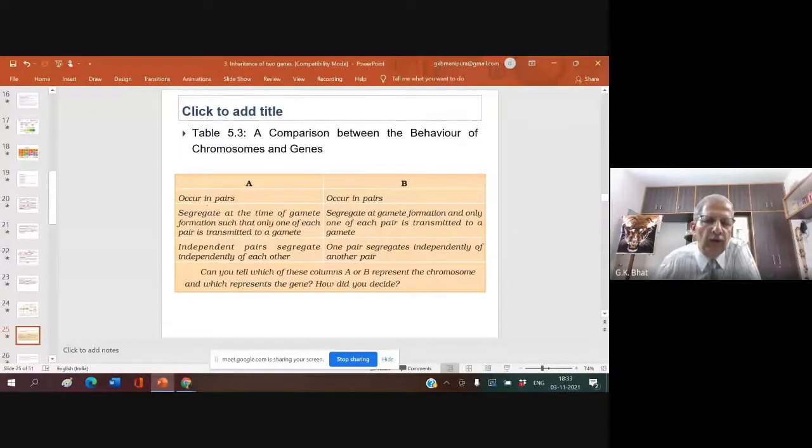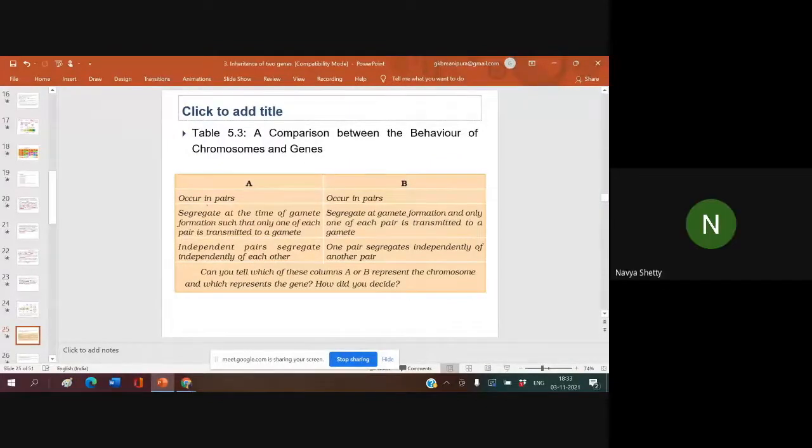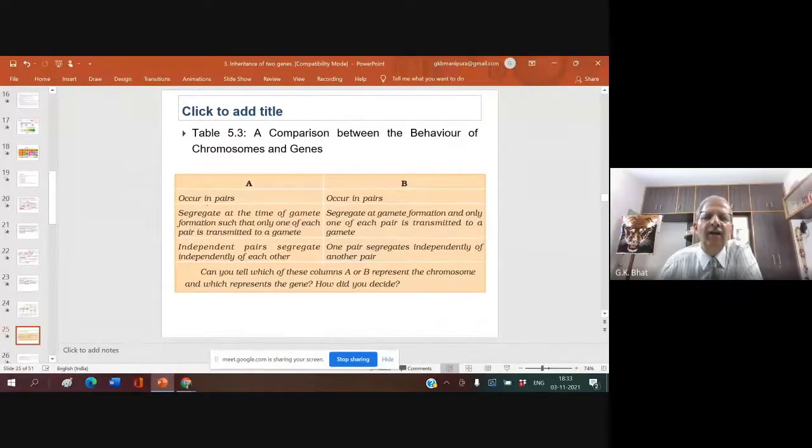Have you been taught this? Yes, sir. Kanisa, Rafa, Aisha, who else? Janani, Rakesh, Diti. Just think coolly, this A is for chromosome and B for the gene. Just think about yourself.